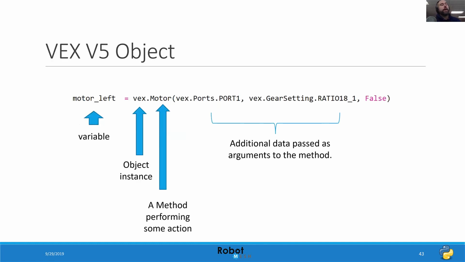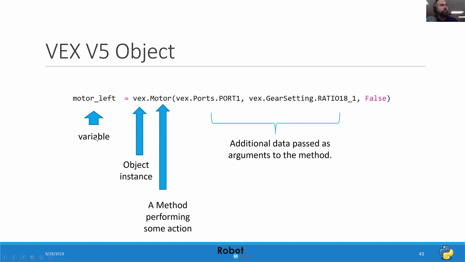This is a VEX V5 command. I'm going to be going very shortly into the Robot Mesh editor and doing some live examples. So for now, I just want to talk about the theory here. This syntax is going to look very similar for the Cortex robot, and if you're using the VEX IQ and you're using Python beta, these commands are going to be virtually identical.